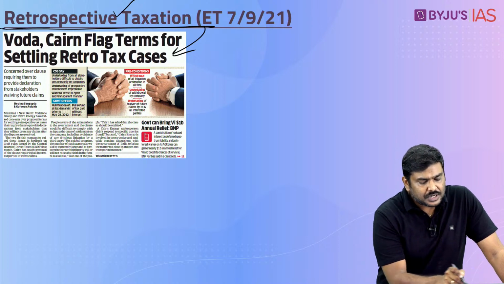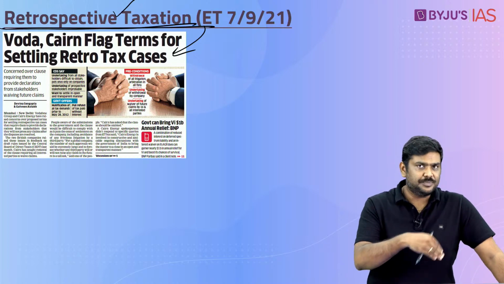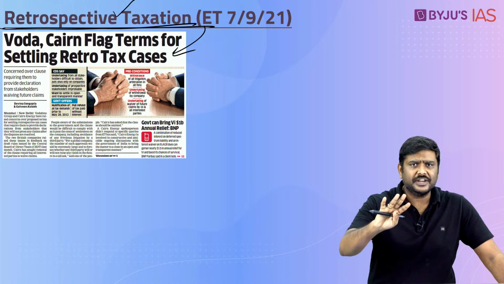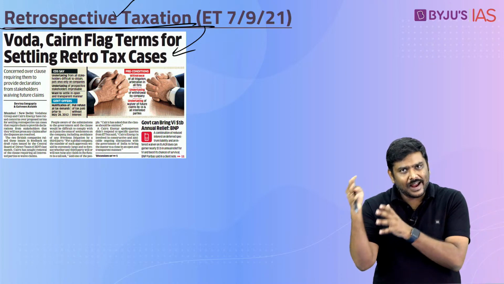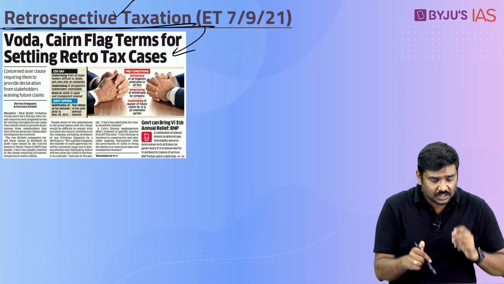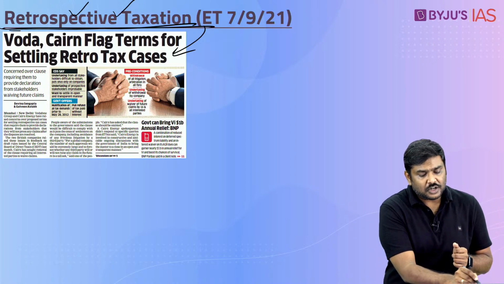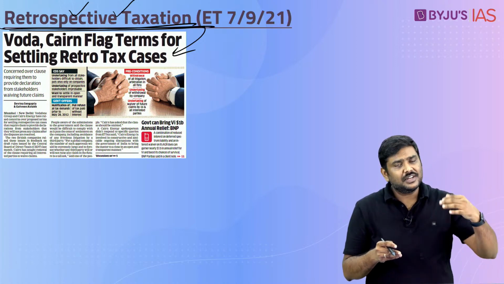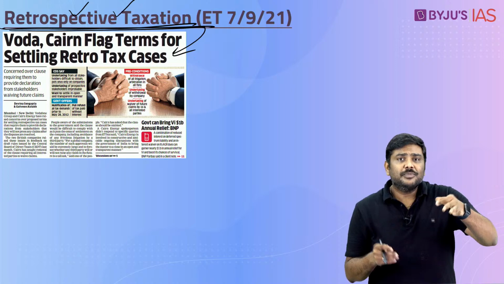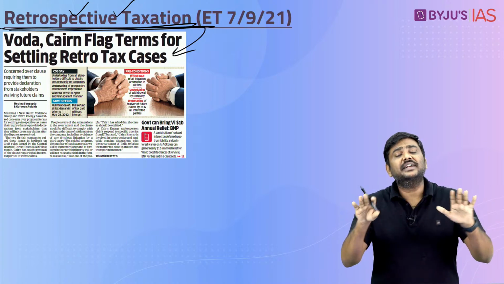Government of India has proposed withdrawing the clauses with respect to retrospective taxation. It has stated that if there is any dispute between Government of India and a company, and the cause of dispute is a retrospective taxation provision, the provision of retrospective taxation has been withdrawn, and if there is any tax dispute, that will be settled.